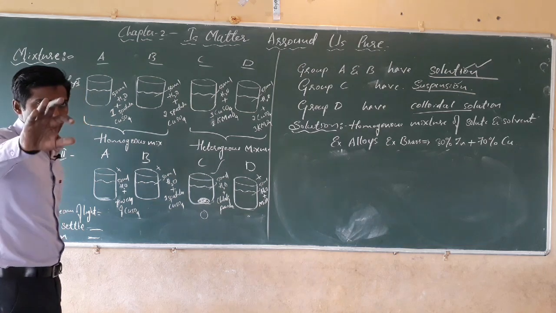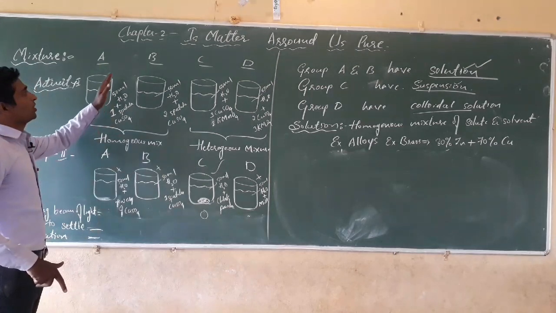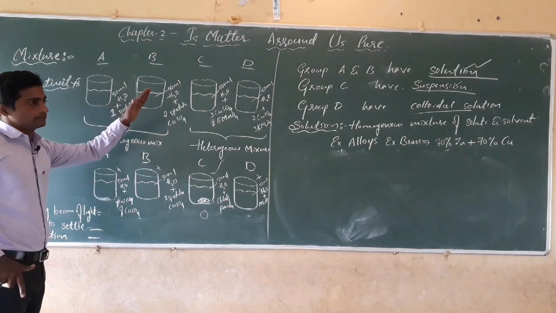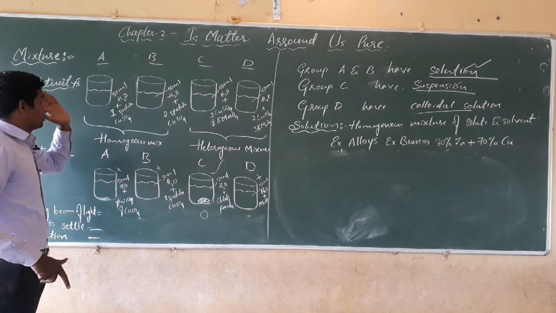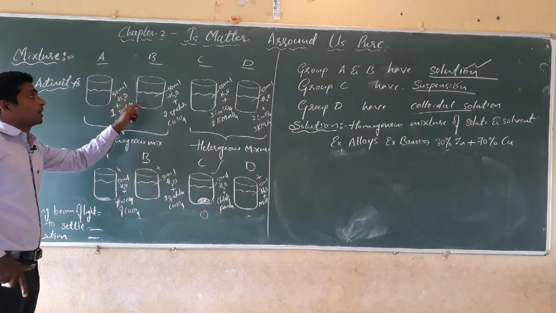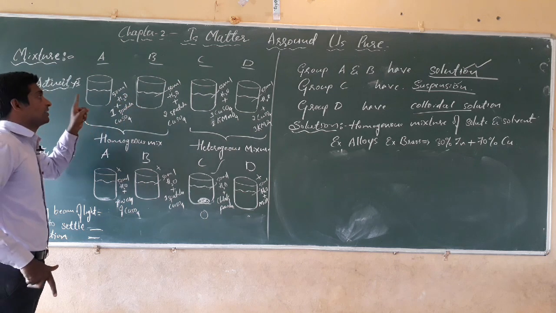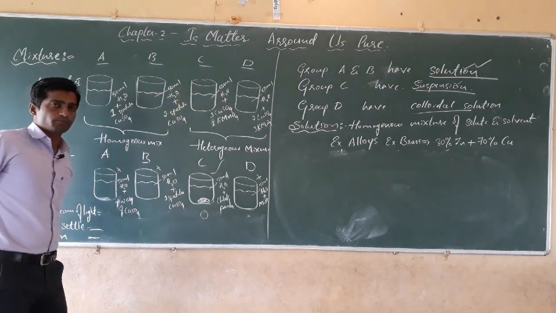For that we have to do one activity. We divide the whole class into 4 groups: Group A, Group B, Group C and Group D. We give beakers to all the groups, along with 50 ml of water for each group.